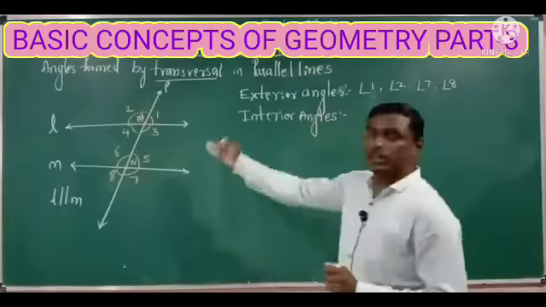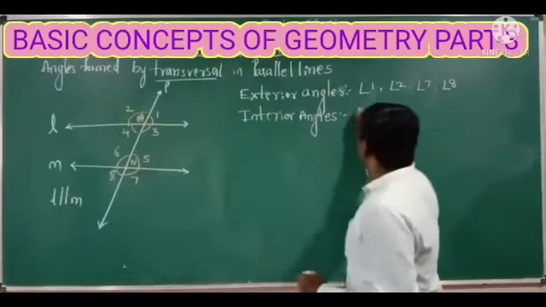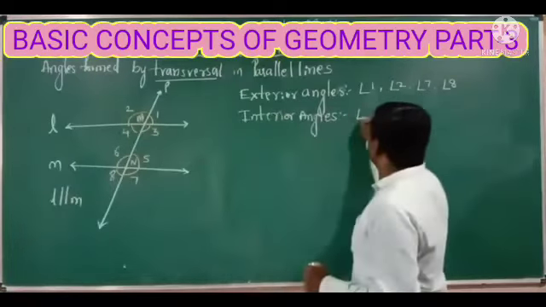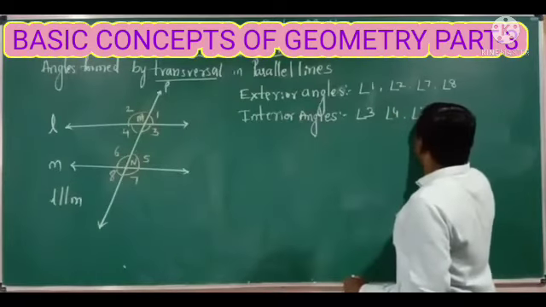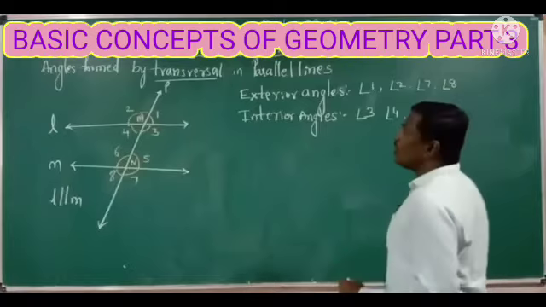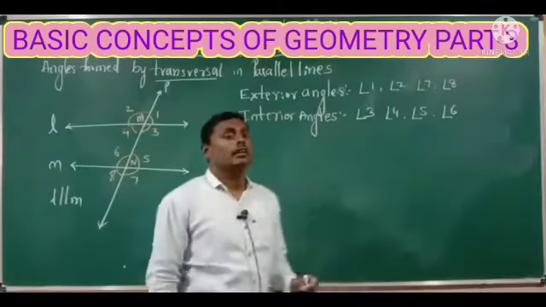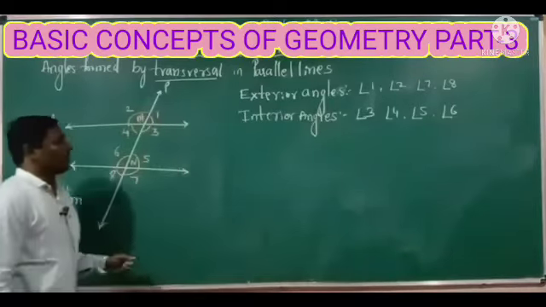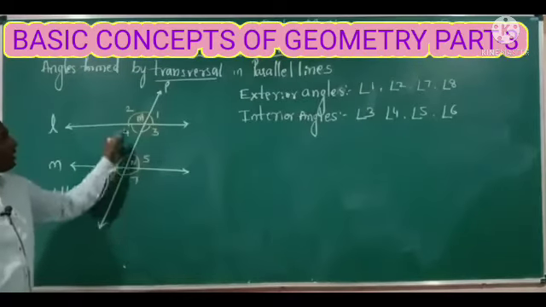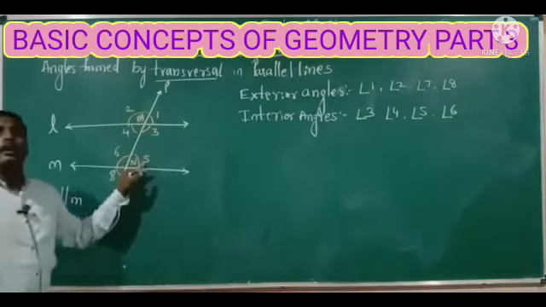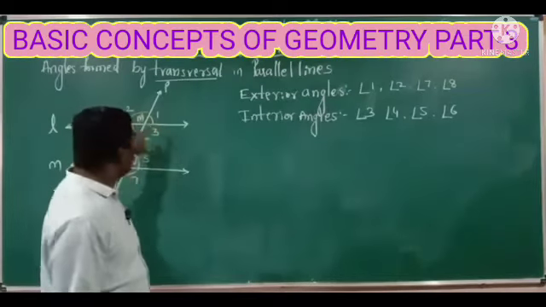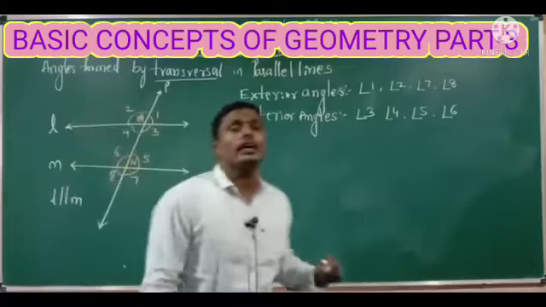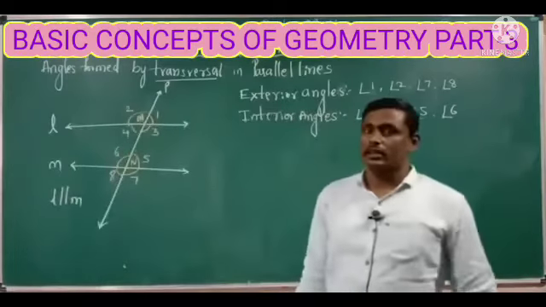For example, here the interior angles are angle 3, 4, 5 and 6. All these 4 angles are interior angles because they lie in the inner part of the parallel lines.